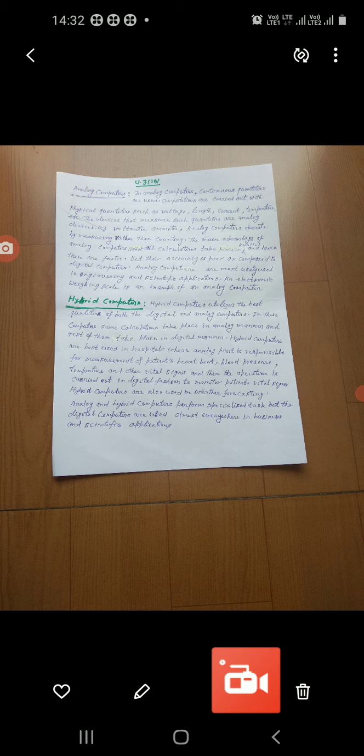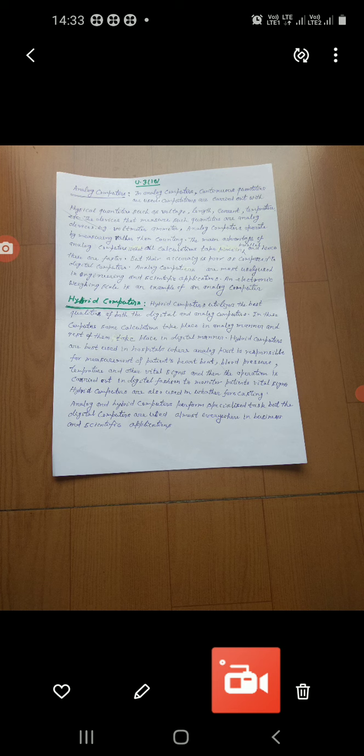Analog computers are most usually used in engineering and scientific applications. Okay, and an electronic weighing scale is an example of an analog computer.